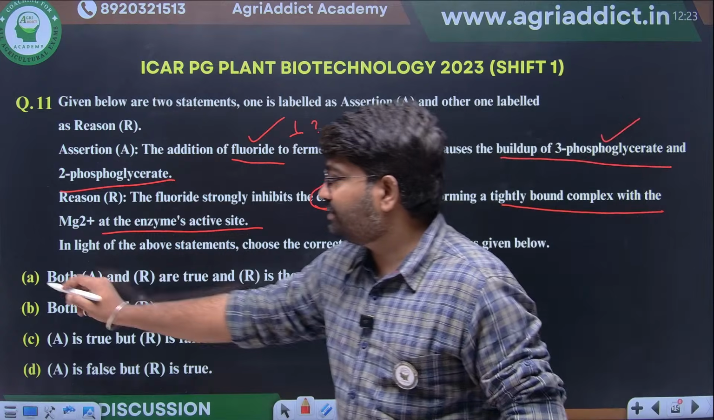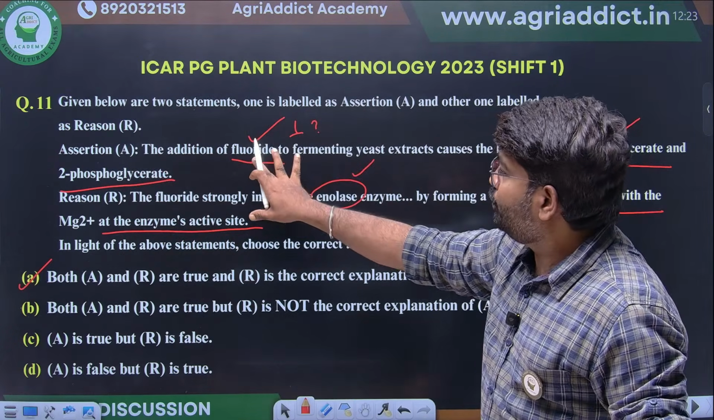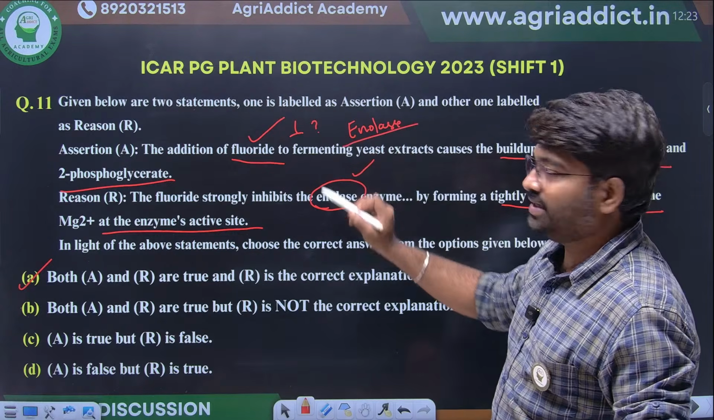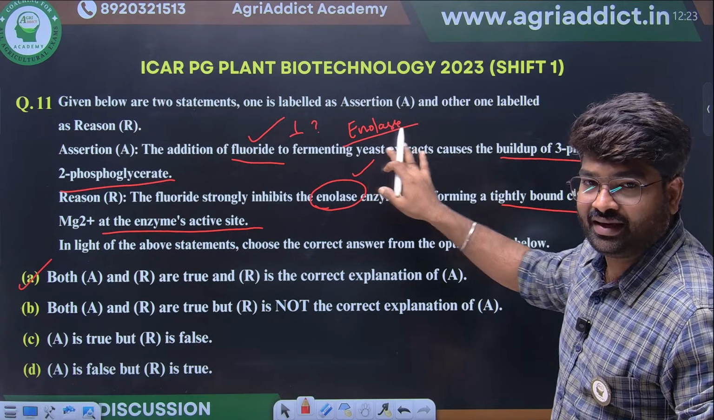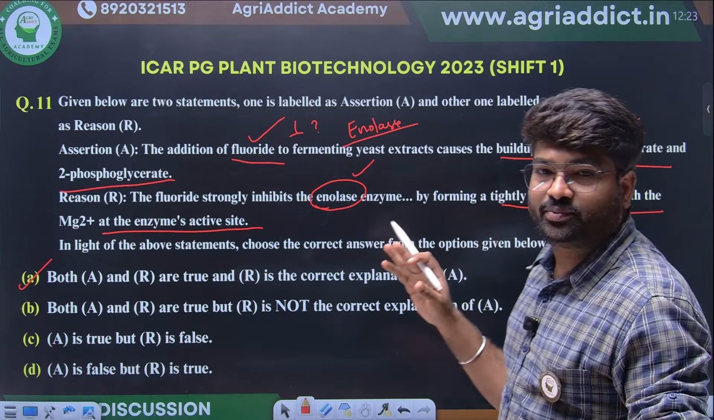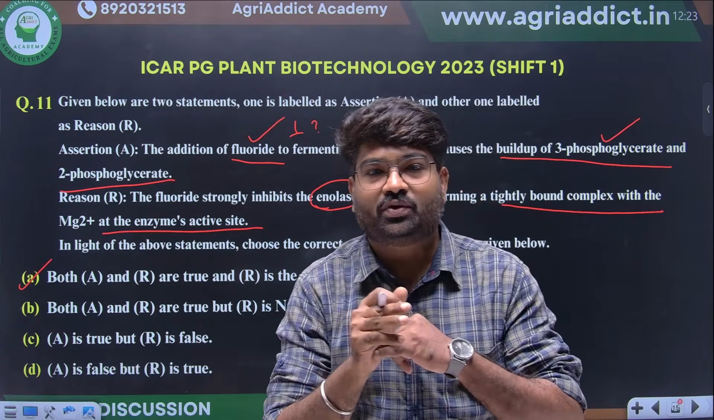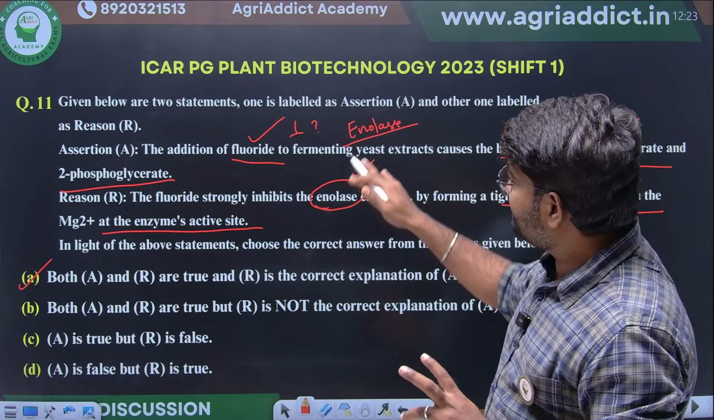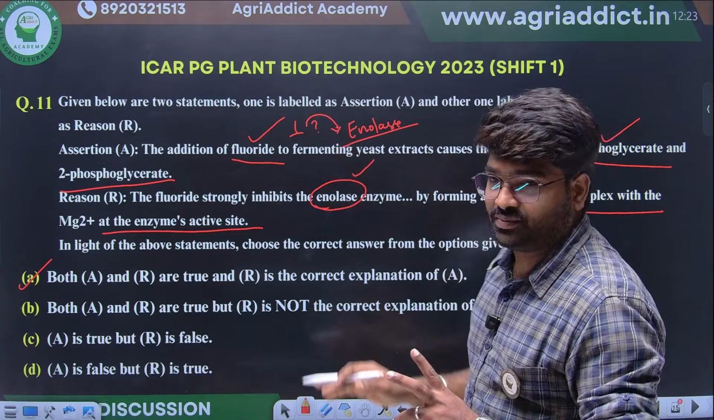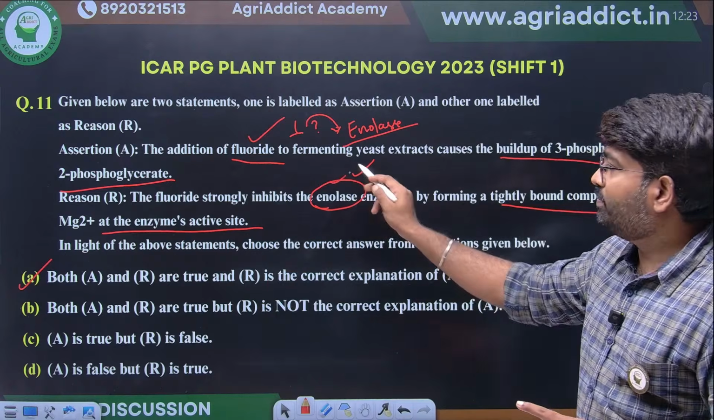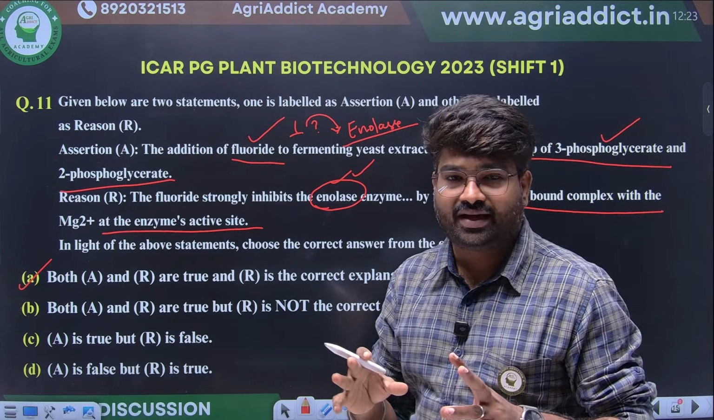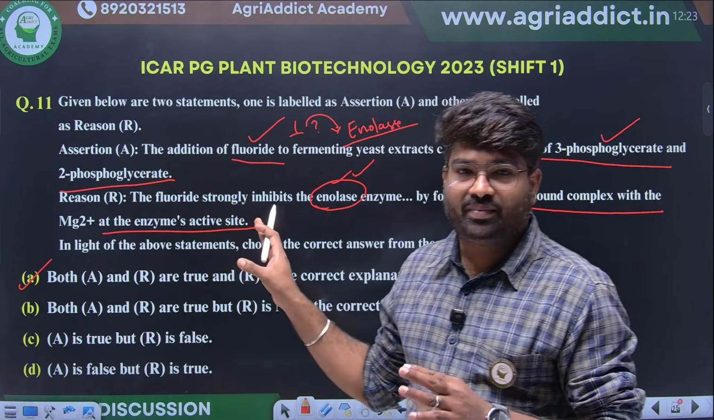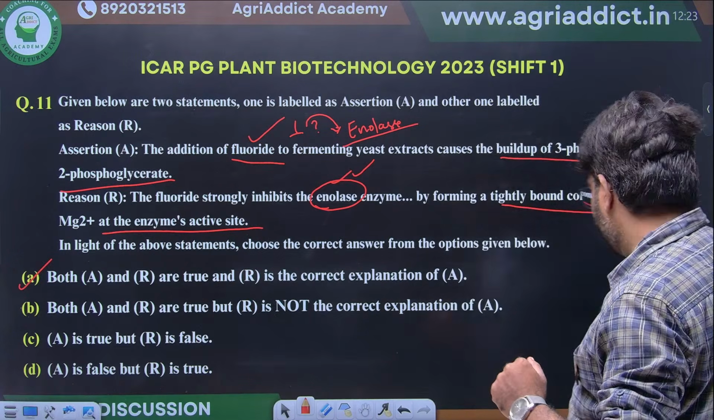Yes, excellent. See, fluoride is a typical inhibitor of enolase in glycolysis. If enolase is inhibited, there will be no formation of phosphoenolpyruvate. So 3-phosphoglycerate and 2-phosphoglycerate will accumulate. Fluoride goes and binds with the catalytic site. Then the magnesium binding will be inhibited, and the complete reaction will be inhibited. So this is right. Yes.